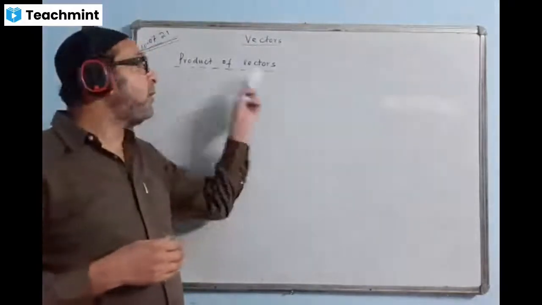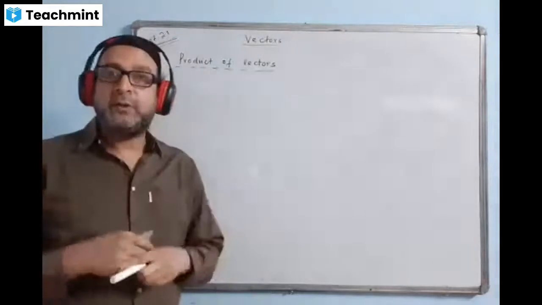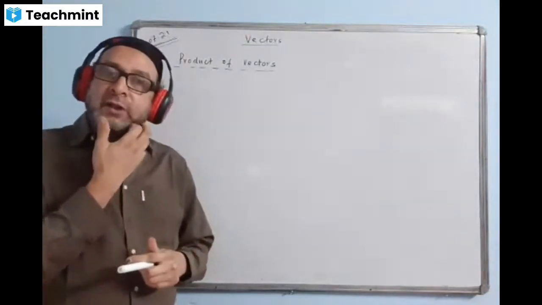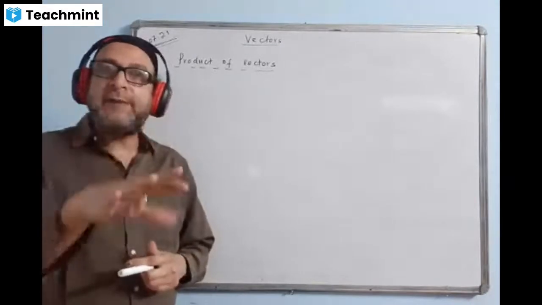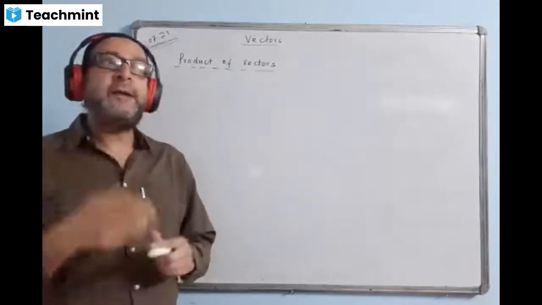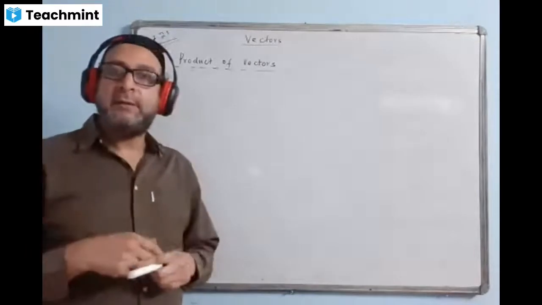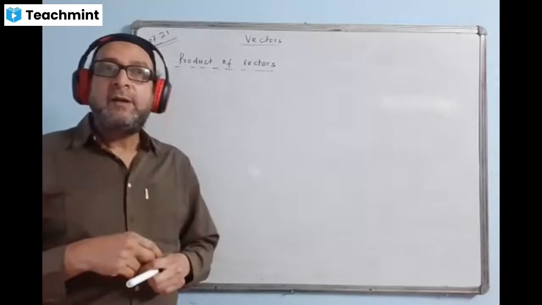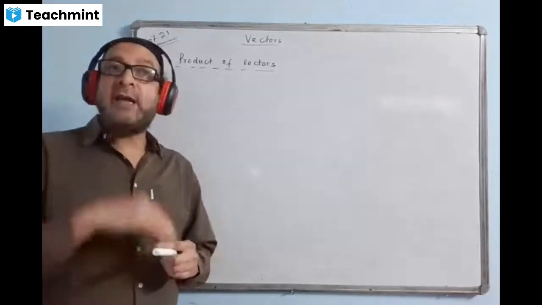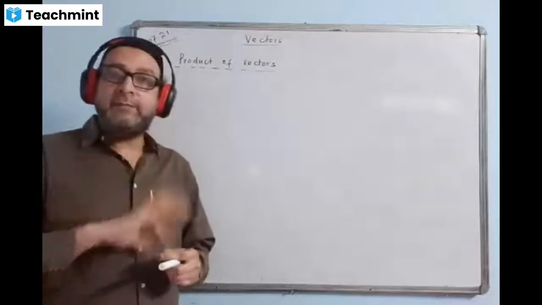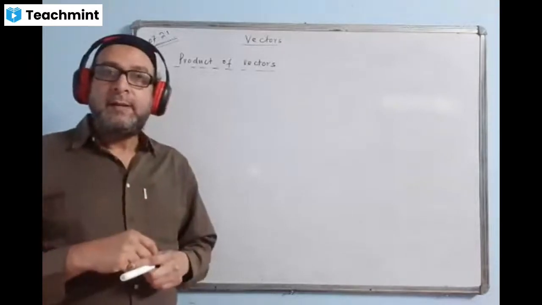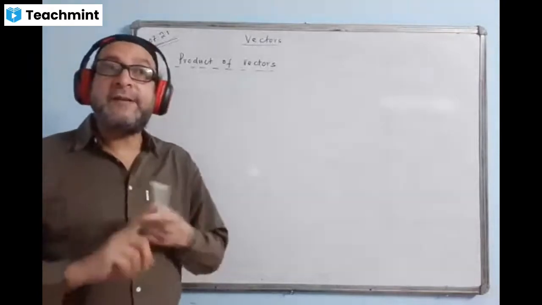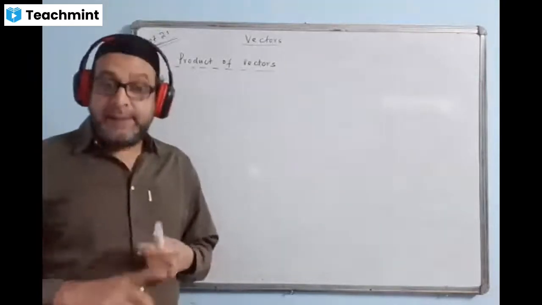Now we are doing product of vectors, multiplication of two vectors. When we add two vectors, the resultant will be another vector. When we subtract two vectors, the resultant will be another vector. But when we multiply two vectors, your answer may be either a scalar or a vector. It can be either of them. It is not necessary that the multiplication of two vectors always results in a vector. It may even result in a scalar.